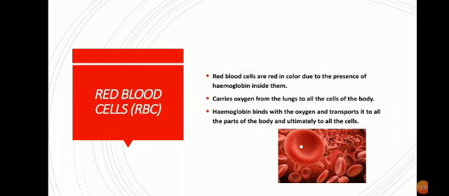Now red blood cells are the carriers of oxygen. Basically, the function of red blood cells is to carry oxygen from the lungs to all the cells of the body. It is actually the hemoglobin present in the red blood cell that carries oxygen in the body. How? Hemoglobin binds with oxygen and transports it to all parts of the body and ultimately to all the cells. Now suppose there is a deficiency of iron, then hemoglobin is not formed properly. Then it becomes difficult to provide oxygen efficiently to all the cells of the body, so a person can feel oxygen deficiency.